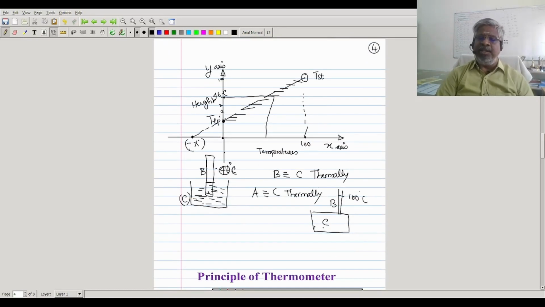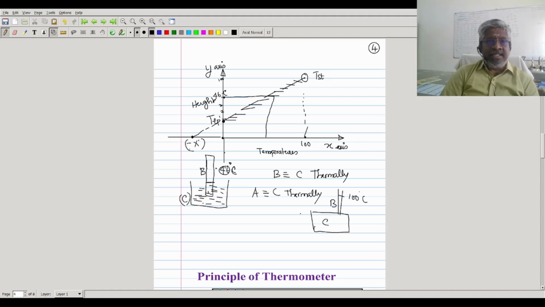Now B is in thermal equilibrium with C. Similarly, in the previous case B is in thermal equilibrium with A. So we can come to a conclusion that A and C are in thermal equilibrium. Since I fixed the value of 100 degrees to that A, I can say that C is also at 100 degrees Celsius. So the zeroth law of thermodynamics is very much essential.